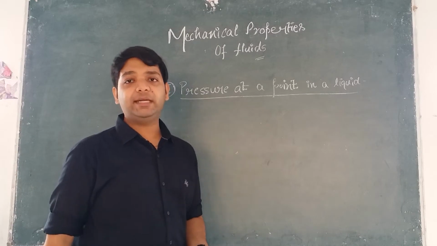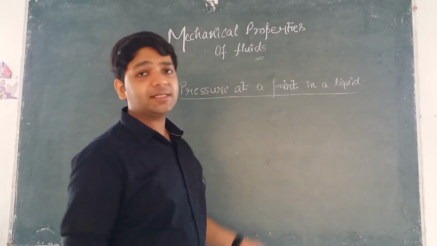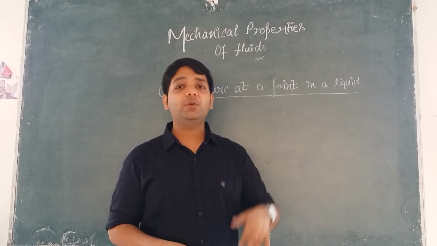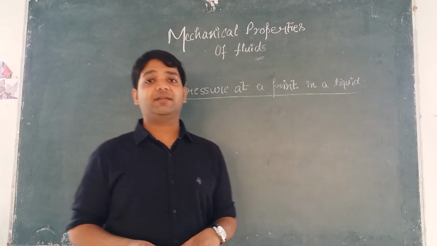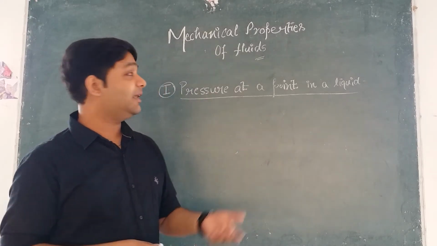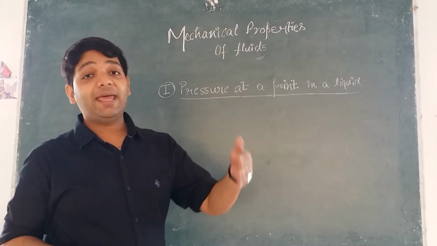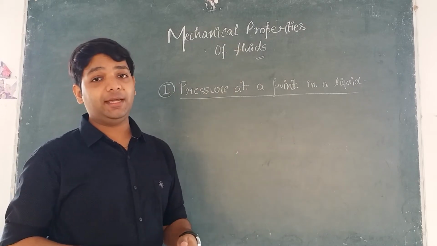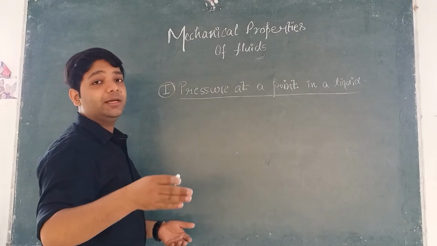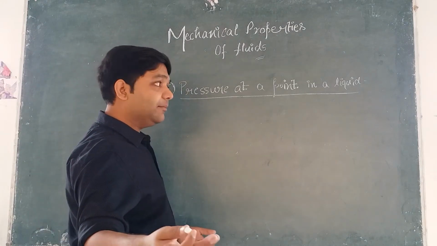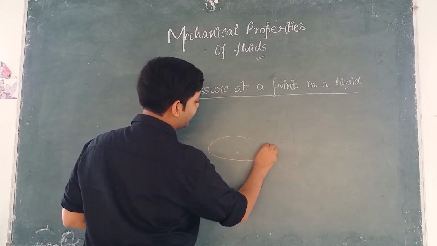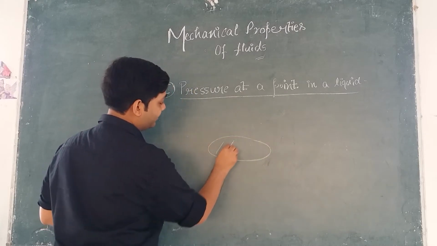You must have studied in your lower classes that pressure is force upon area. The force exerted per unit area is called as pressure. And if we make this definition more correct, then we should say that the force exerted perpendicular to the area is called as pressure. For example, this is some area, right?